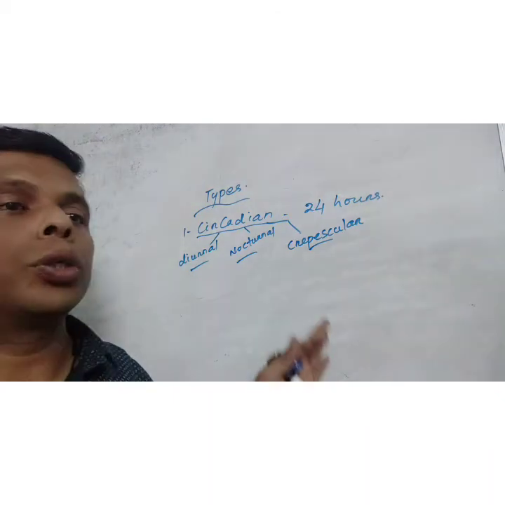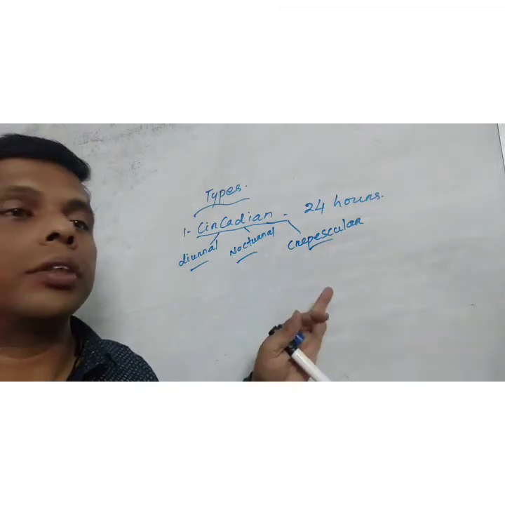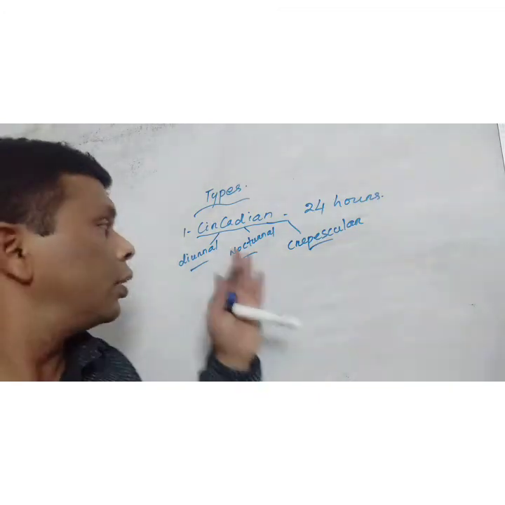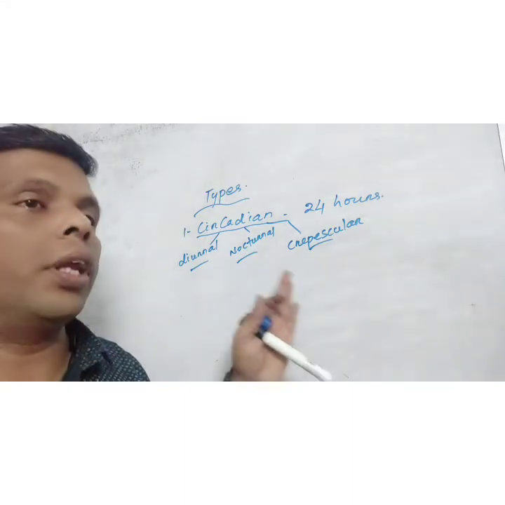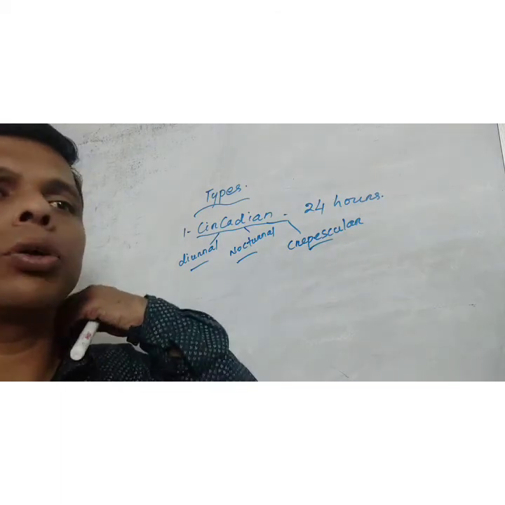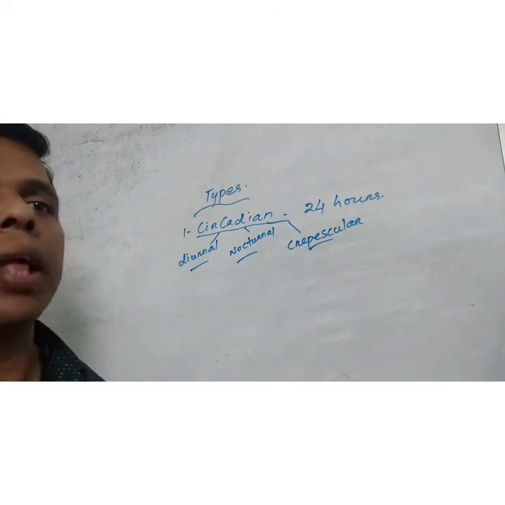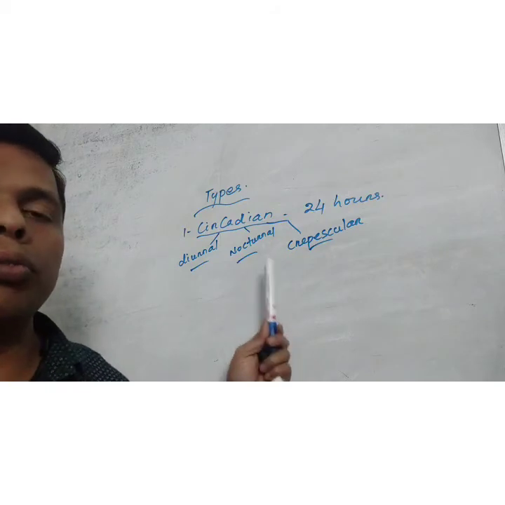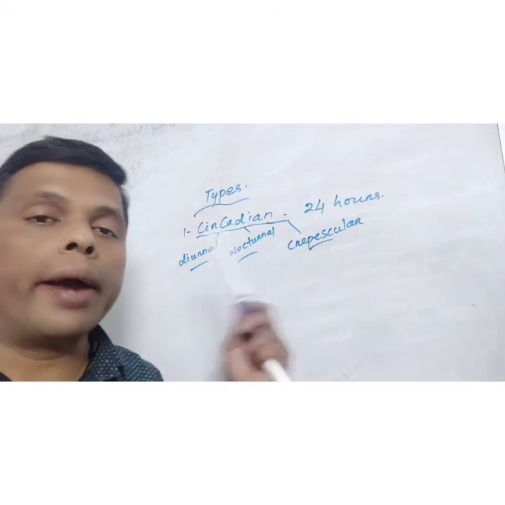Crepuscular rhythm is found in rabbits and hares. The nocturnal rhythm is found in different nocturnal individuals, whose activity peaks at night. It includes bat, fox, firefly.